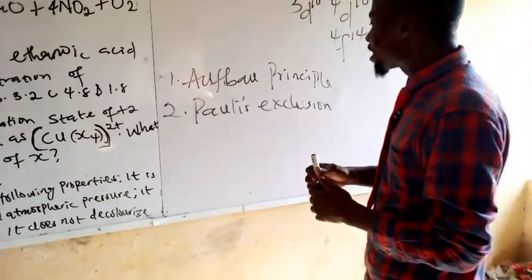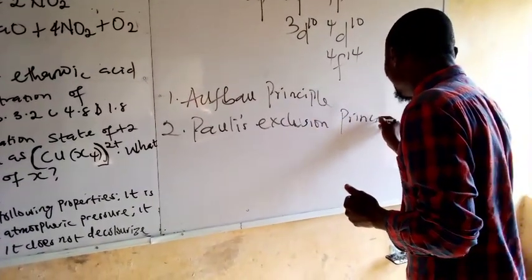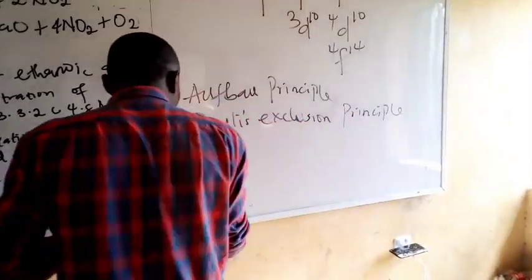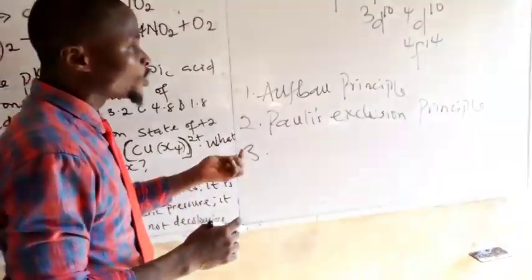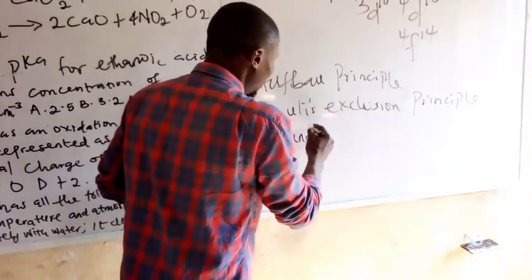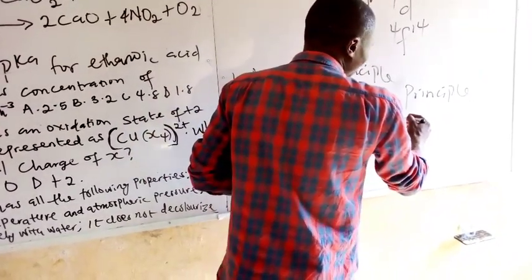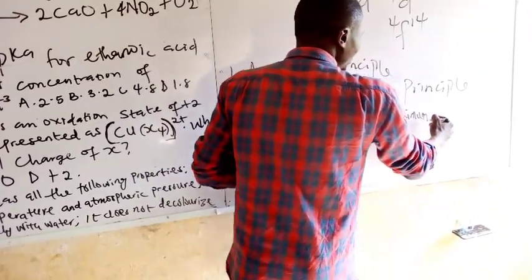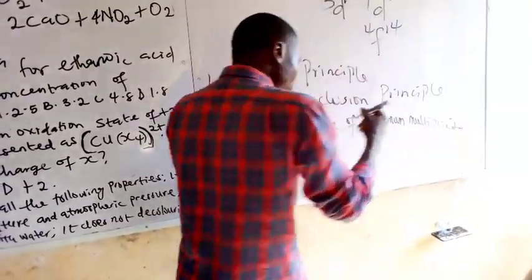The second rule guiding electronic configuration is called Pauli's exclusion principle. And the third rule that we must take note of in writing electronic configuration is called Hund's rule of maximum multiplicity.